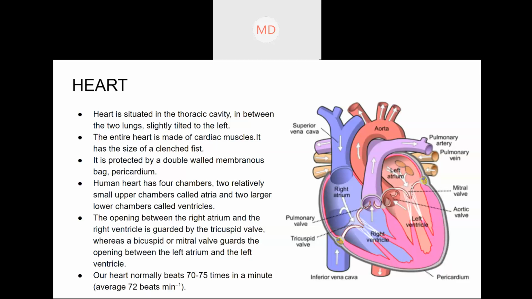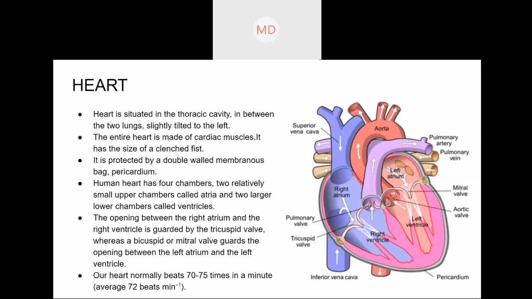When it is open, the blood in the left atrium can flow into the left ventricle. When the door is closed, no flow of blood can happen between the left atrium and the left ventricle.